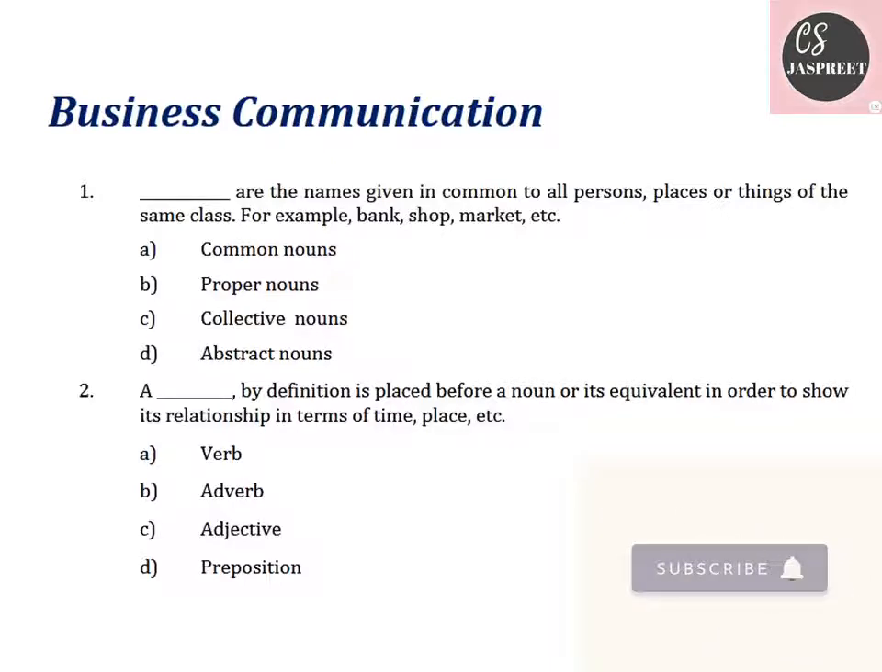They are the names given in common to all persons, places or things of the same class. The second question is: a dash by definition is placed before a noun or its equivalent in order to show its relationship in terms of time, place, etc. Now it's a basic definition. You should know the definition of all the important terms of English.